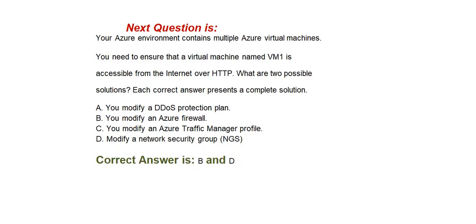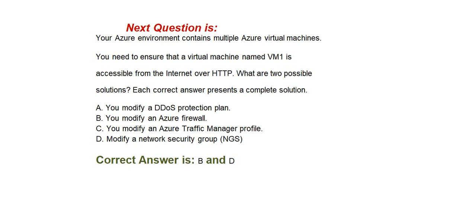Next question is, your Azure environment contains multiple Azure virtual machines. You need to ensure that a virtual machine named VM1 is accessible from the internet over HTTP. What are two possible solutions? Each correct answer presents a complete solution. Option A. You modify a DDoS protection plan.